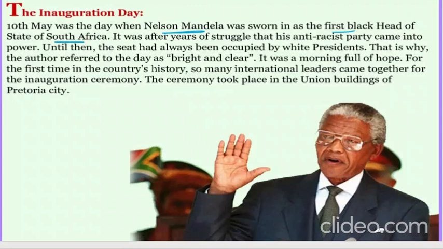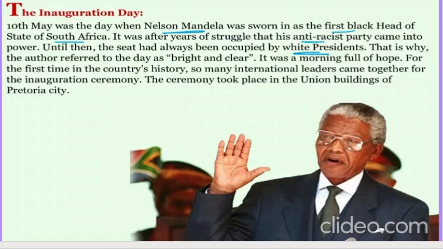After many years of struggle, the anti-racist party came into power. Anti-racist means they do not support racism. Racism means discrimination based on color. Until then, the seat had always been occupied by white presidents. Until Nelson Mandela and his followers fought for it, only the white presidents, the people who are white, used to run the governments.